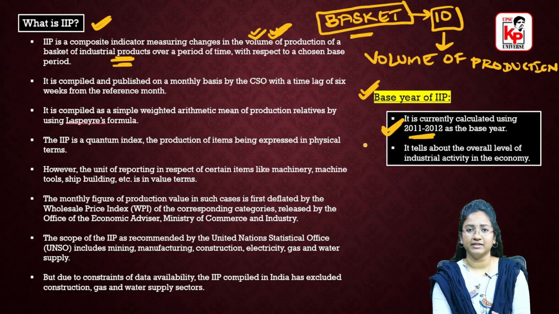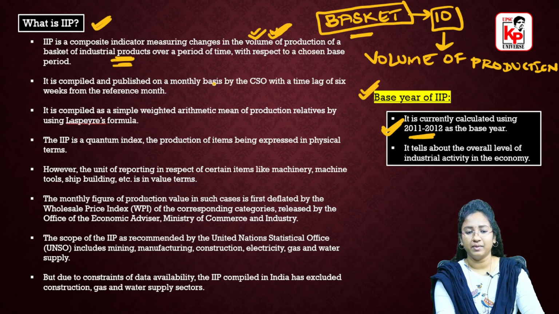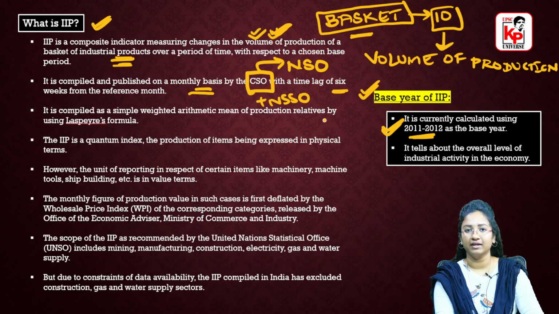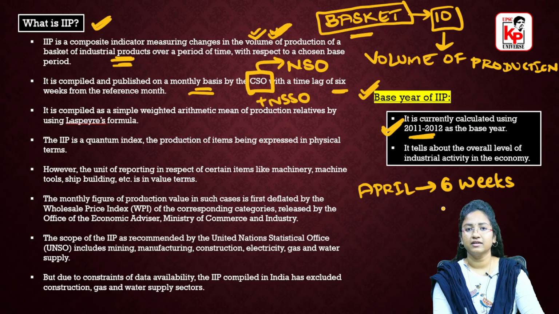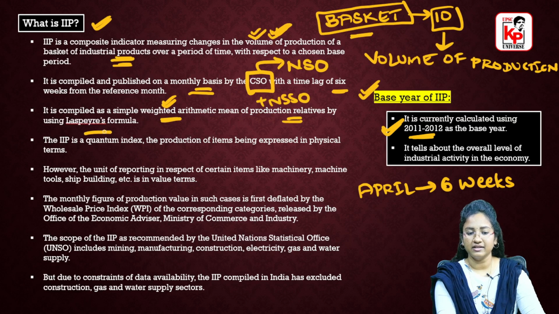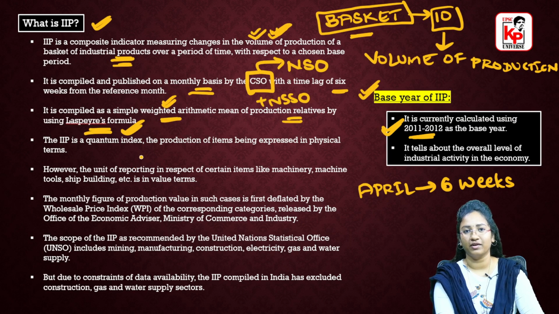Here the volume of production is compared, and it is compiled and published on a monthly basis by the CSO. This has now become NSO after the merger with NSSO, and this is with a time lag of 6 weeks from the reference month. For example, if April is the reference month, it would be published after 6 weeks, that is 1.5 months, right? It is compiled as a simple weighted arithmetic mean of production relatives by the Laspeyres formula.